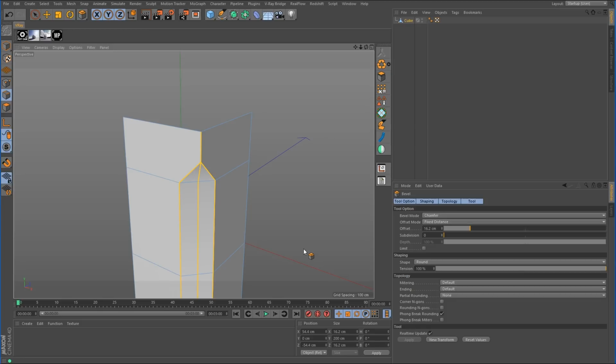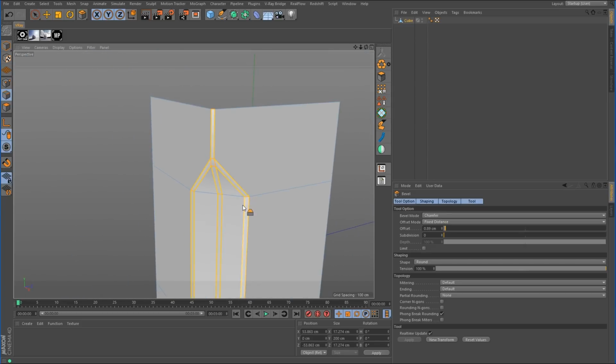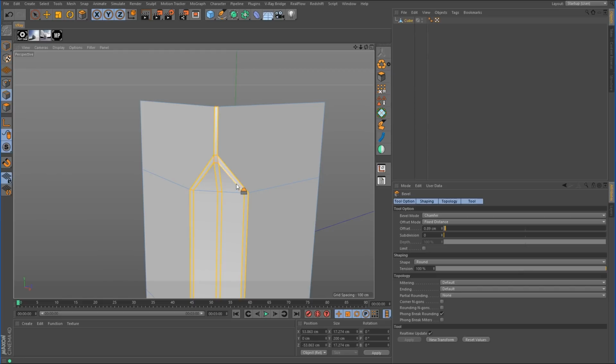Rather than adding in these additional line cuts to help tighten up the corner here, rather than add those in manually, we're just going to use the bevel tool. So we'll just click and drag, and you can see it keeps everything nice and neat. Everything is in quads except for the triangles there, but don't worry about that. We're going to come back to that later and clean that up.